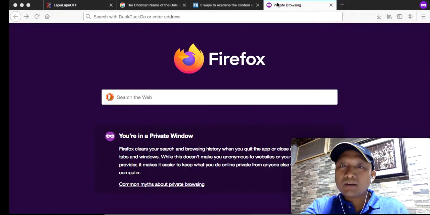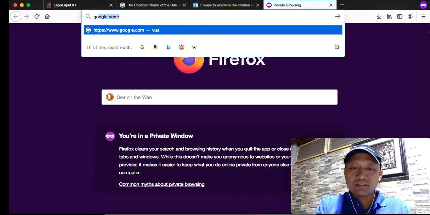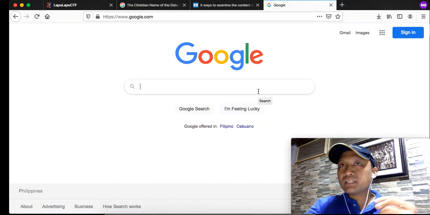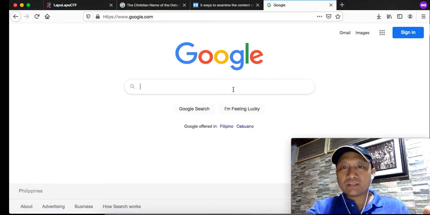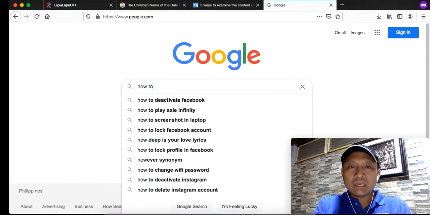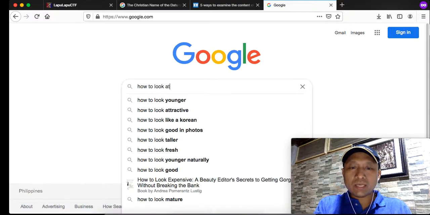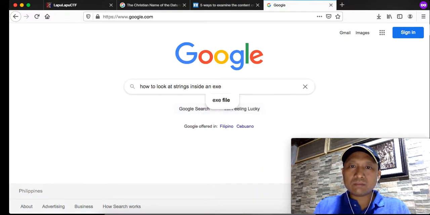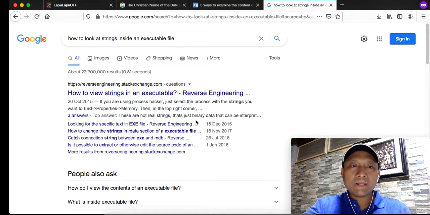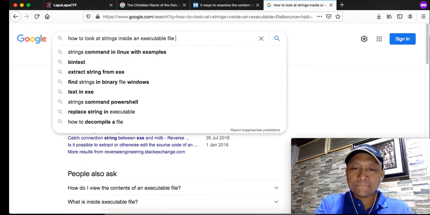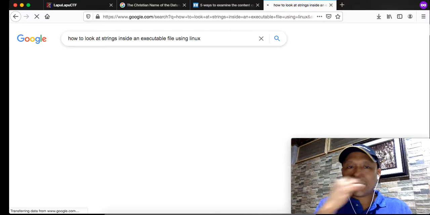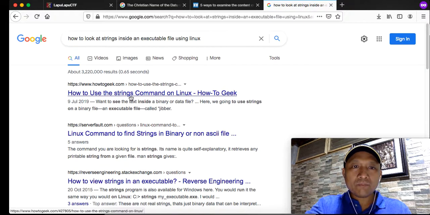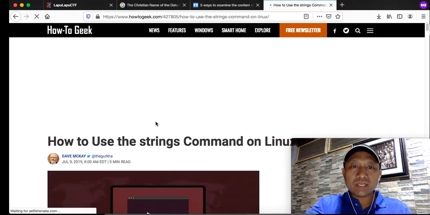Okay. How about let's search more and let's try to see. Is it possible that there are strings inside an executable file? So how to look at strings inside an executable file using Linux. Let's see. Strings command in Linux.